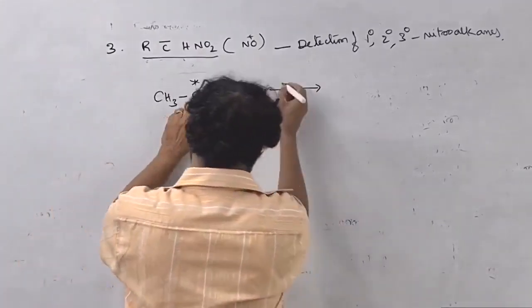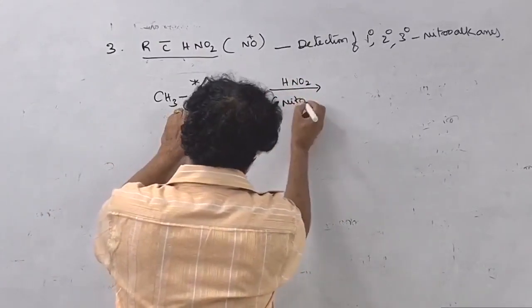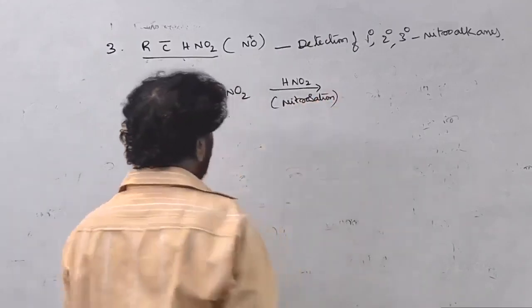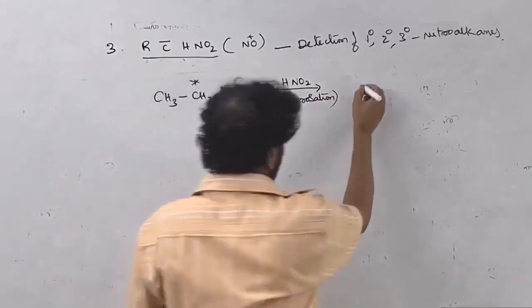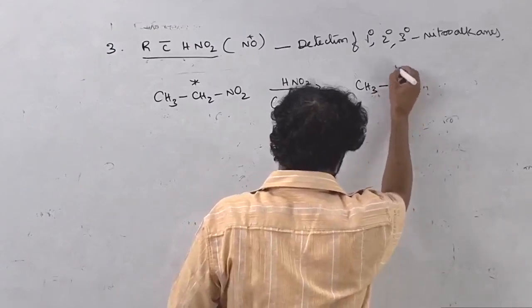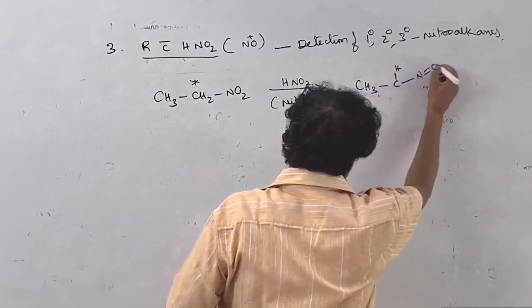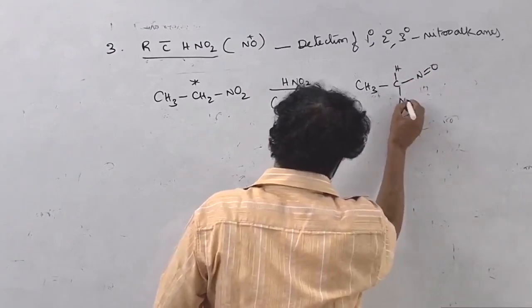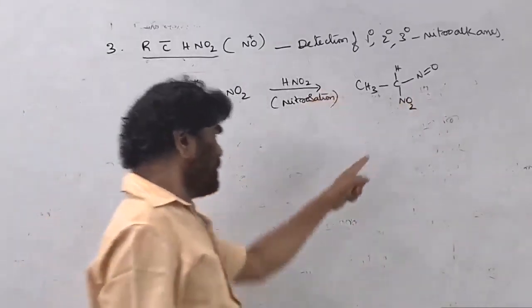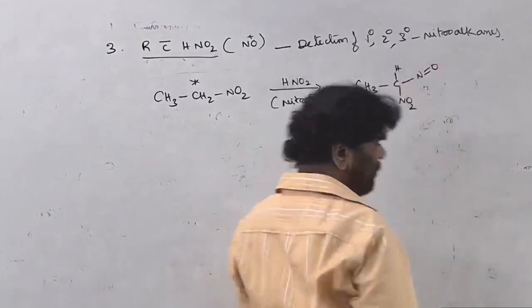When it is treated with nitrous acid, nitrosation takes place. A nitroso group is introduced. So now the nitro group and the nitroso group are both connected to the same carbon.